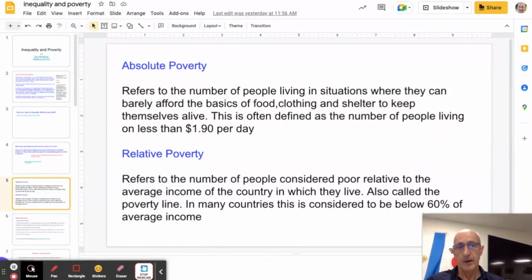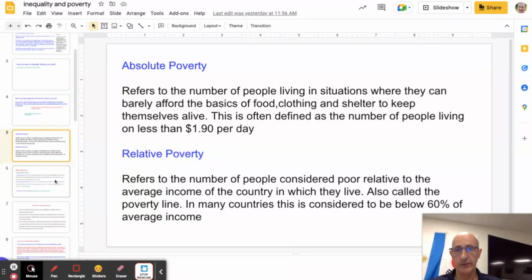There's no agreed on percentage of average income that defines relative poverty, but often 60% below average income is considered to be that particular point. It makes it very difficult. People who live in relative poverty, it's very difficult to assimilate into that society and to contribute to it and feel that they're part of the society in which they live.